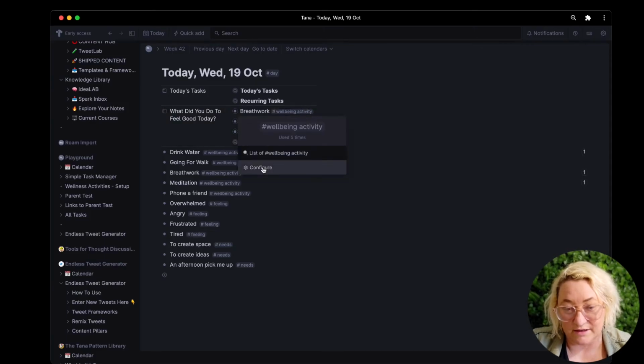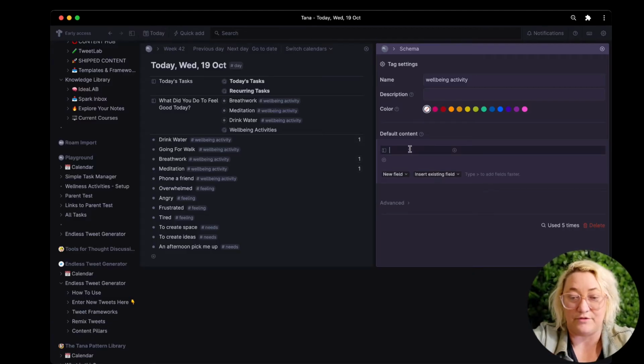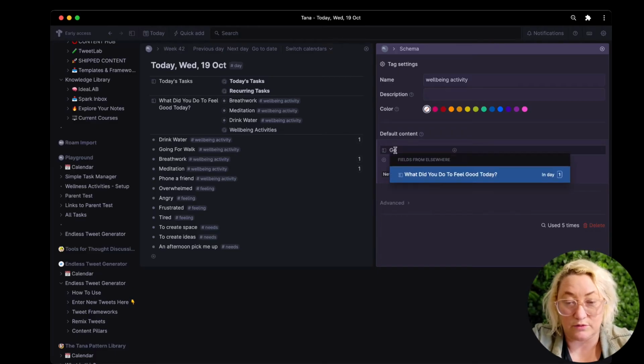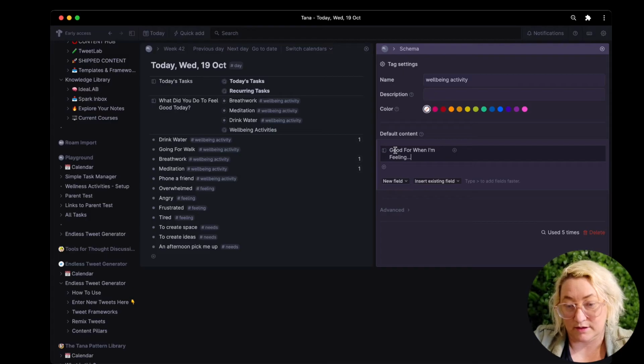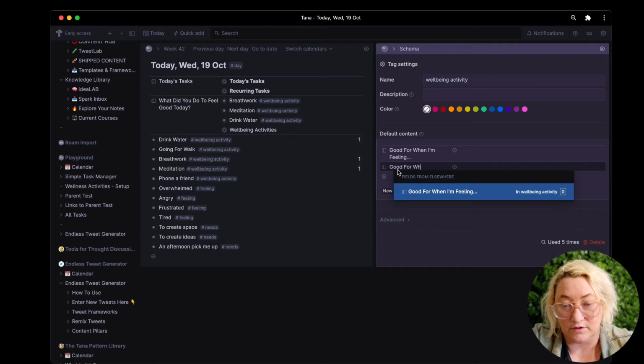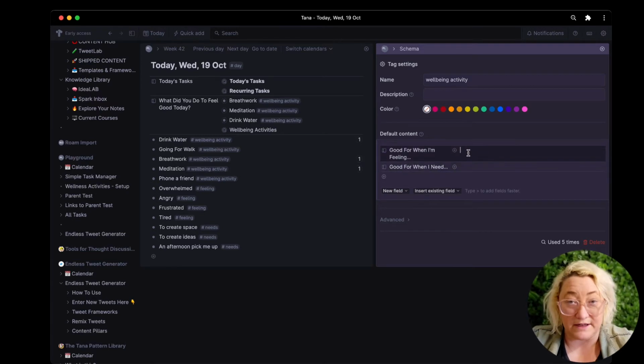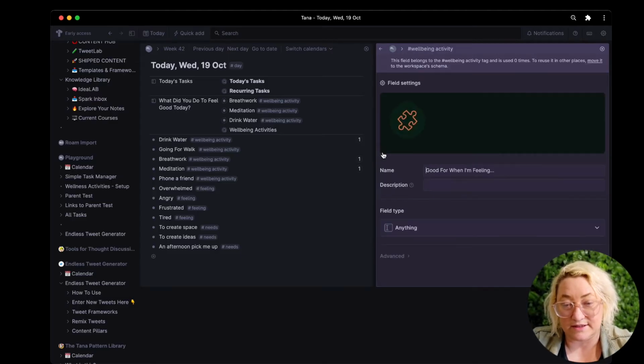Tag, configure, and we're going to add 2 fields here. So we're going to go shift and the arrow just to create a field. So in this field, we're going to call this good for when I'm feeling. Okay, and then we're going to add another field, good for when I need. And then in the feeling one, we're going to configure this.